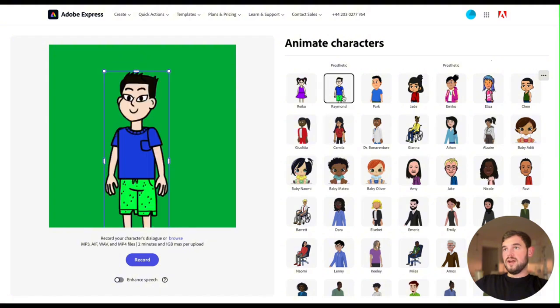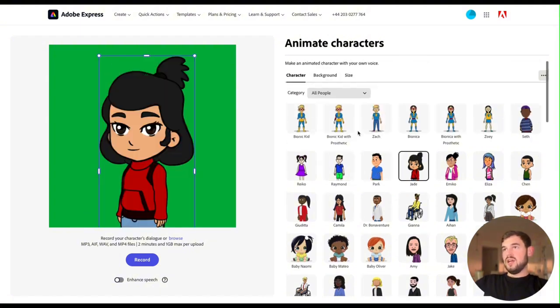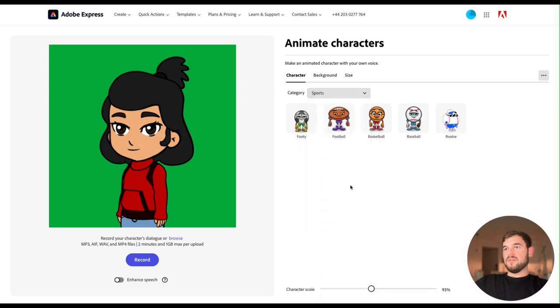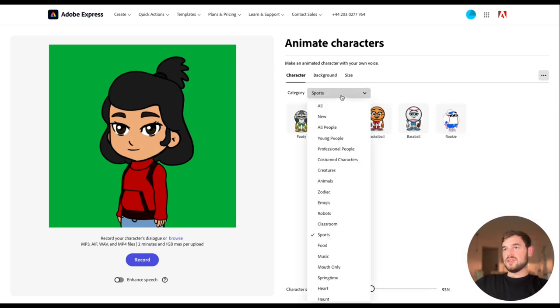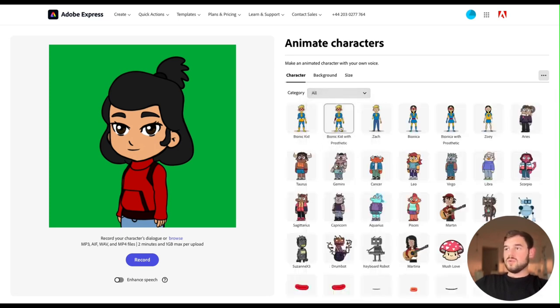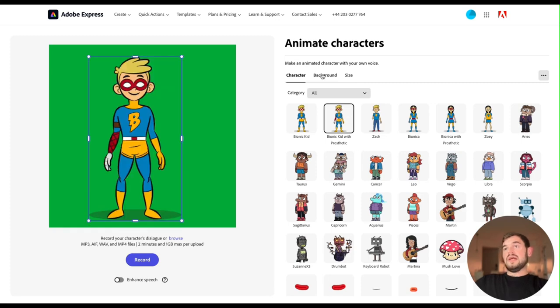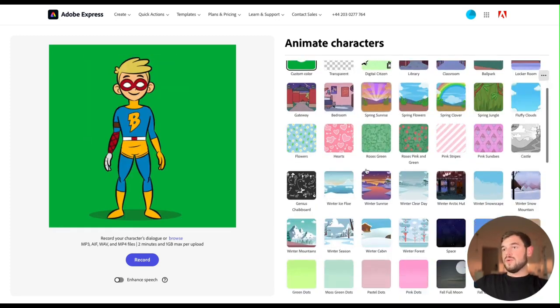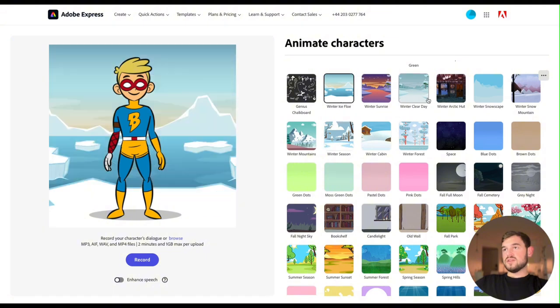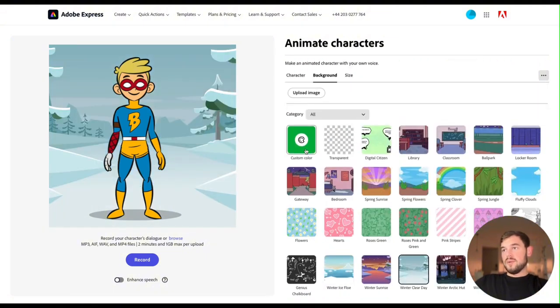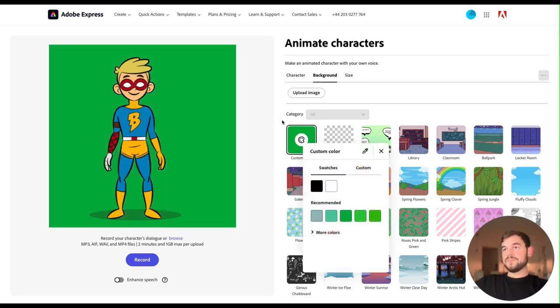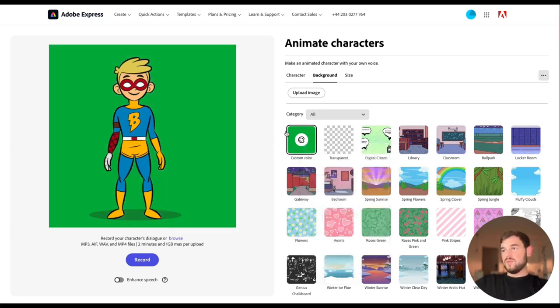It could be Raymond, Park, JD, and you can play around with different categories, whether it's a sports section and so on. But in our case, we're going to create a superhero cartoon, right? So we will go with the Bionic Kid, which is this one. Also, you can play around with different backgrounds, but since we're going to use different backgrounds, we just need the green background, which we're going to remove in CapCut.